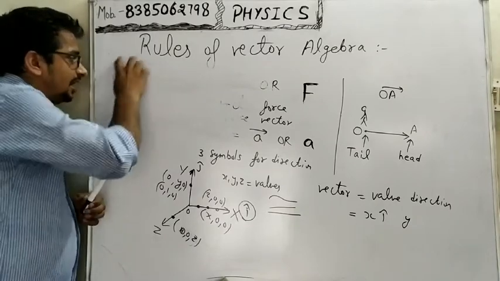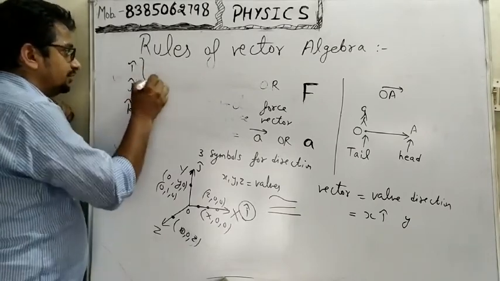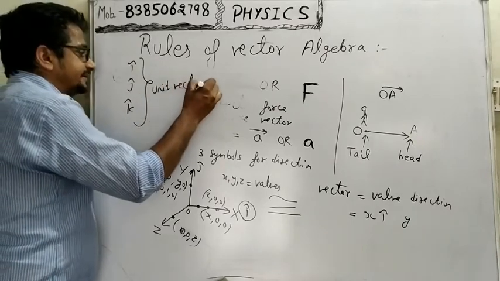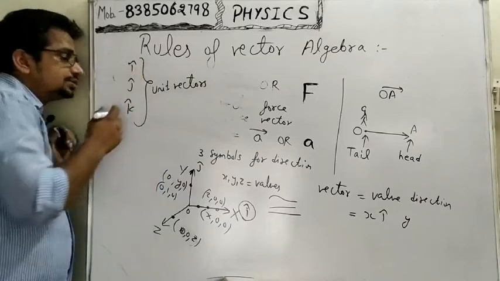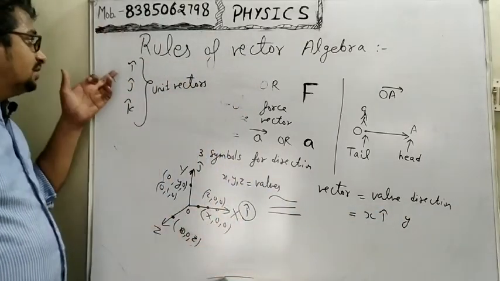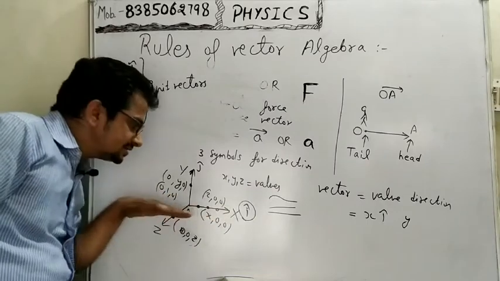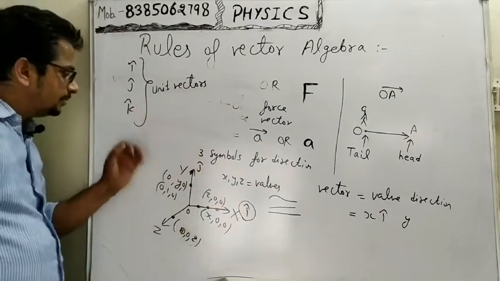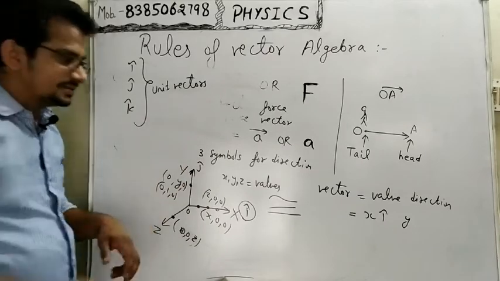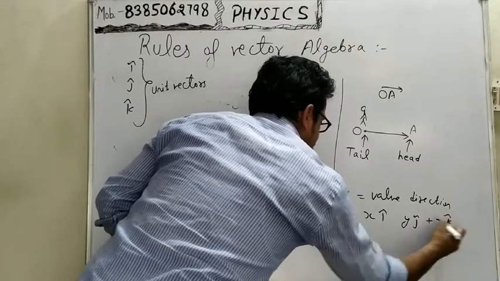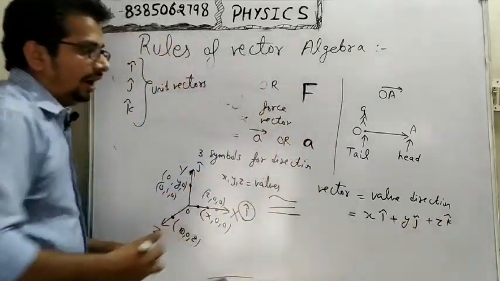These symbols are known as unit vectors, and they are used to show the directions: i cap shows the direction along the axis x, j cap along the axis y and k cap along the axis z. Now we write y j cap and z k cap and we add all the things.